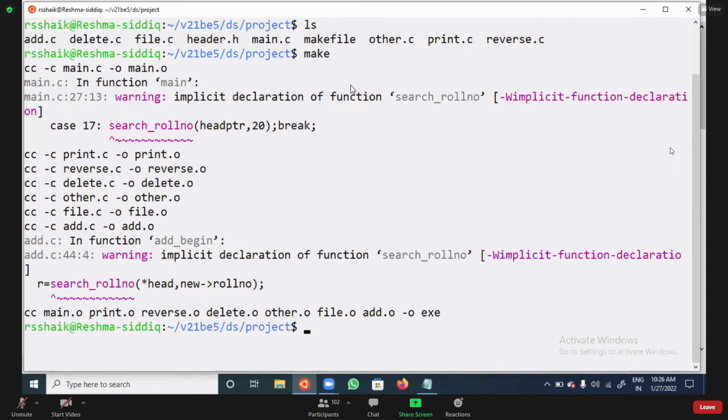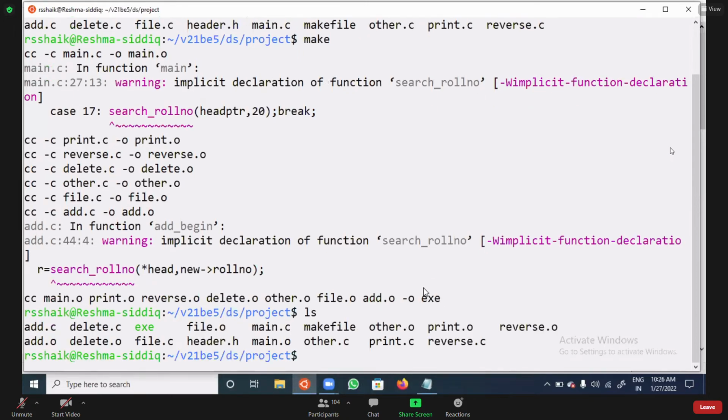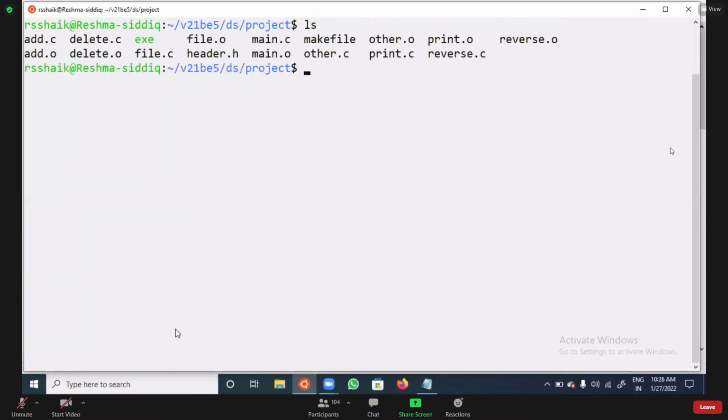Am I clear? Finally, it is going to execute the command on the second line. First, it compiles the line number 3 command, then lines 4, 5, 6, 7, all the commands. That means the object files are compiled and created. Once object files are created, finally it compiles all the object files and you get the executable file. You can see the executable file exe is created, and all the .o files are also created.